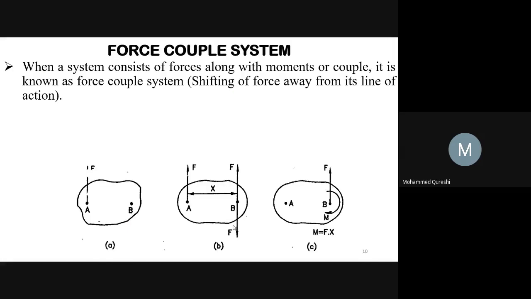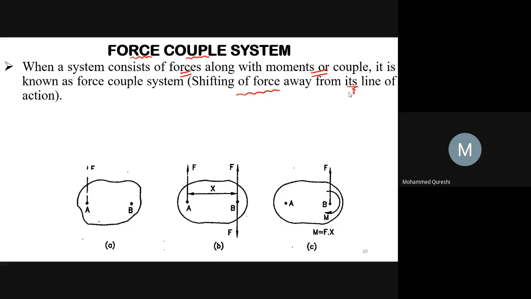Now we will go for the force couple system. What is a force couple system? The name itself suggests that a system which comprises a force along with a couple is known as a force couple system. When a system consists of forces along with moments or couple, it is known as a force couple system. Remember this word. This concept is helpful in shifting a force away from its line of action.